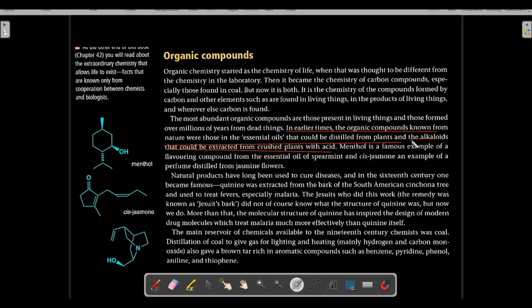Alkaloids are not obtained from distillation. Instead, they are obtained with the help of extraction, with the help of acid. Alkaloids can be extracted from crushed plants with the help of acids, and with the help of distillation, we can extract essential oils. Now, what are essential oils and what are alkaloids?